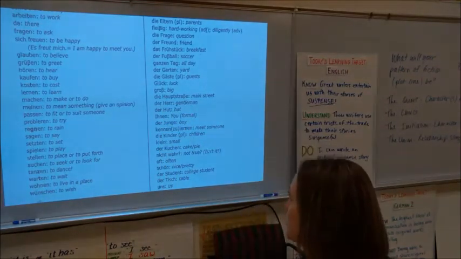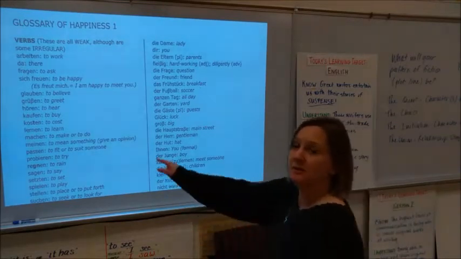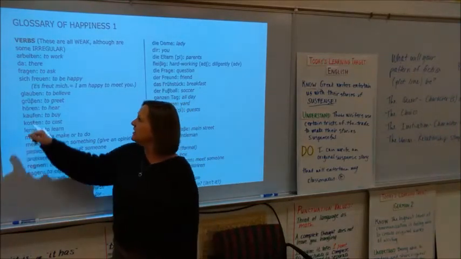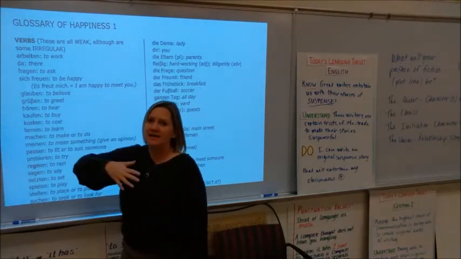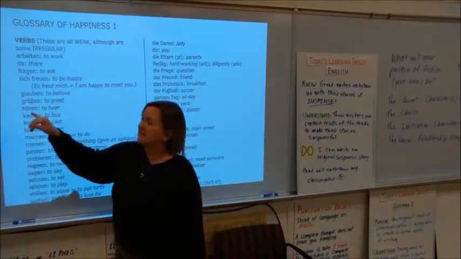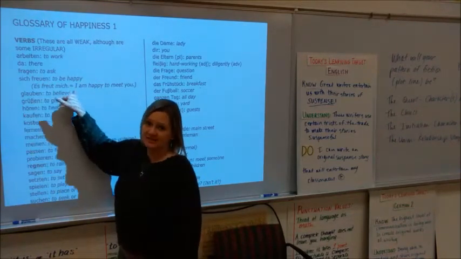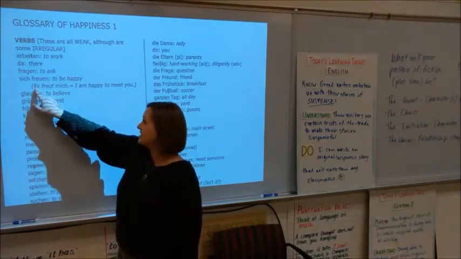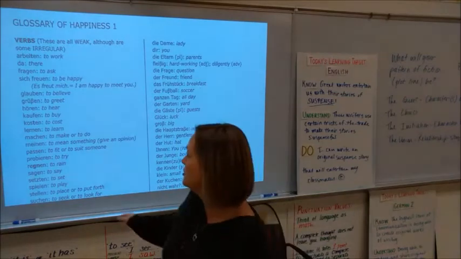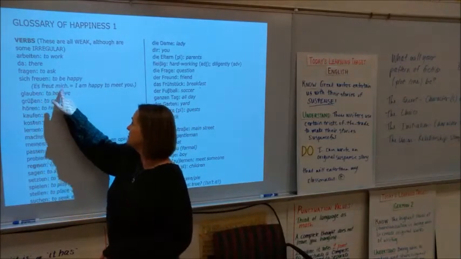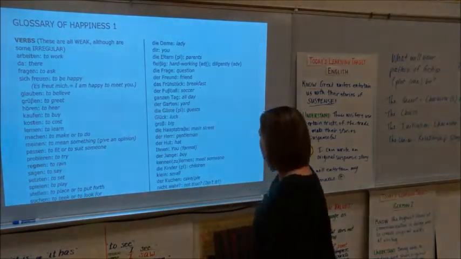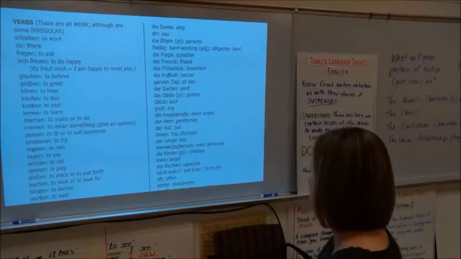Also, if we look at this word bank a little bit, go back up to the top where you see the big parentheses. We've got something that says sich freuen. This is a whole crazy construction, which means this verb is reflecting back on you. The word sich means himself or herself, or itself. And it's going to be used in your sentences like this. This is exactly what you'll see on the paper. Es freut mich. So when you see a blank freut mich, you know to put in the word es. Es freut mich. That means it brings me joy. Let me see if there's anything else weird on this that you need to see.